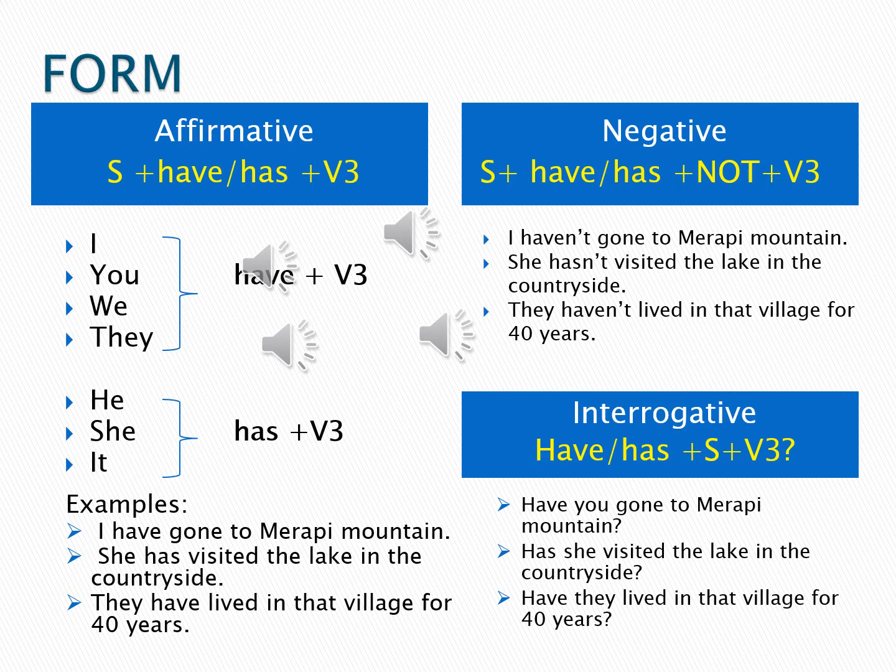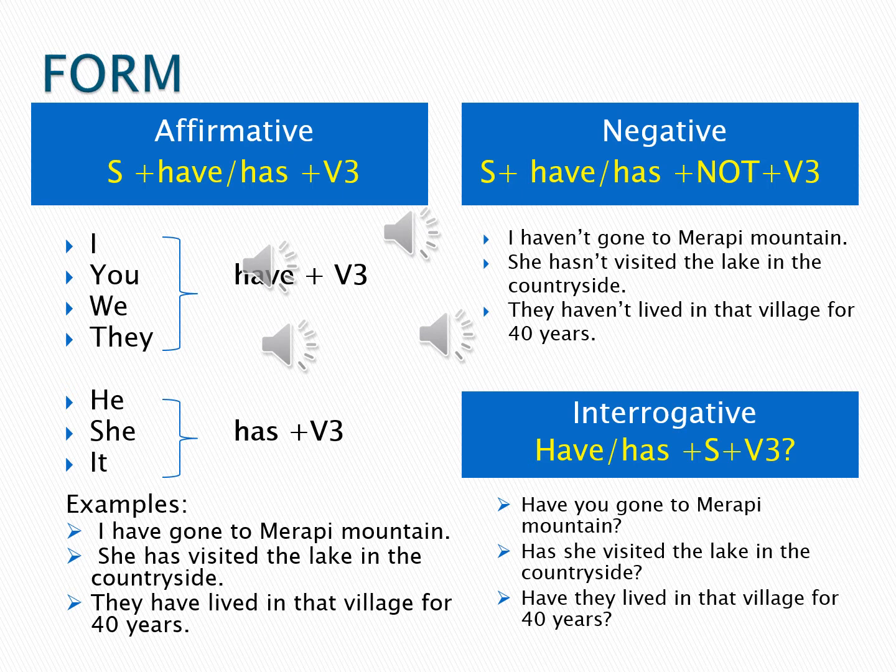So please look at the examples below. I have gone to Merapi Mountain. You see the subject I is followed by have, and gone is a form of verb 3. The form of verb 1 from gone is go, the verb 2 is went, and the verb 3 is gone.